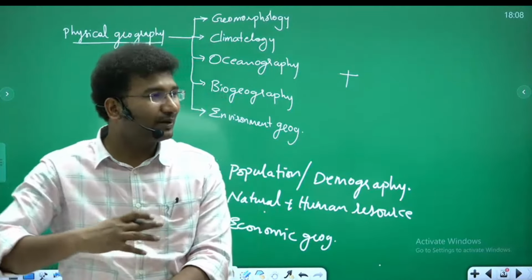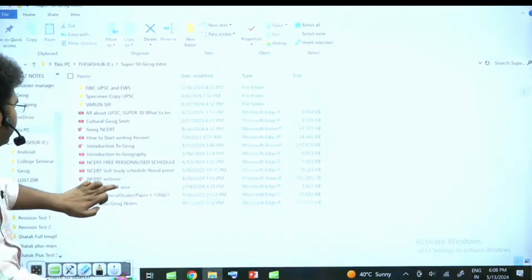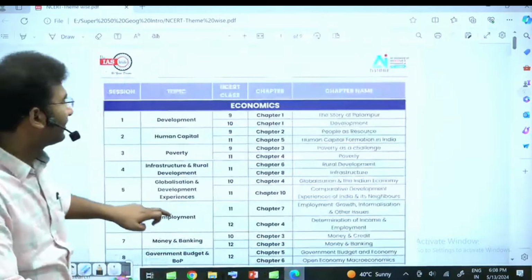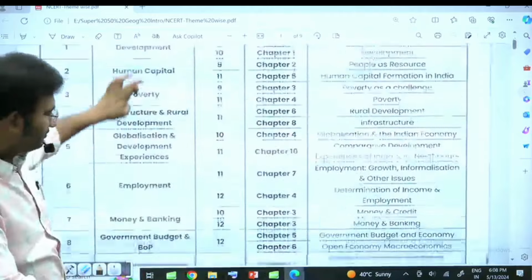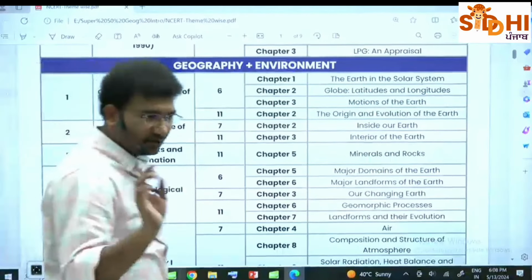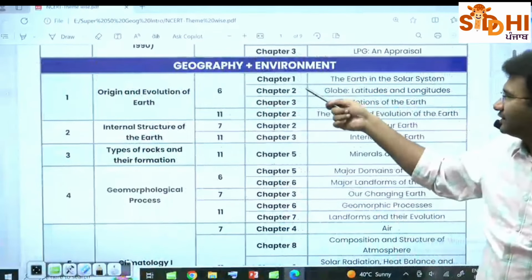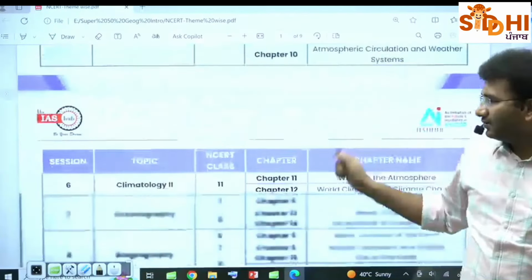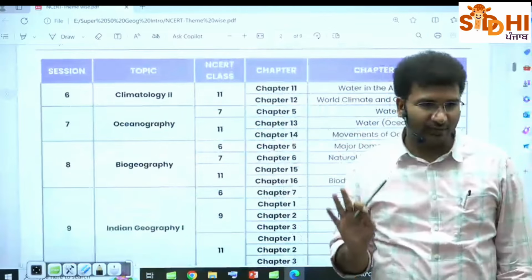You're not supposed to spend hours and hours on the entire book. Look here. There is a limited time that you need to spend. I'll share this document with you. ठीक है? For example, geography and environment is there. If there is a topic called origin and evolution of the earth, this topic is present in which chapters and which book. I'll ask by the end of tomorrow 5 बजे से पहले ये अपलोड हो जाएगा आपका पोर्टल पर.